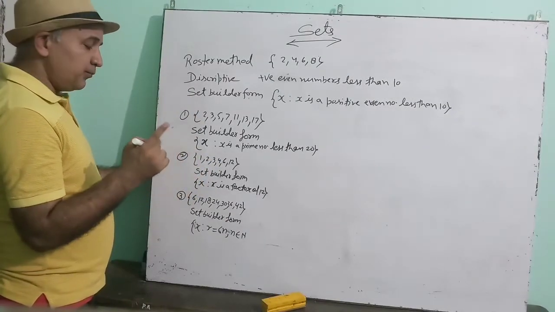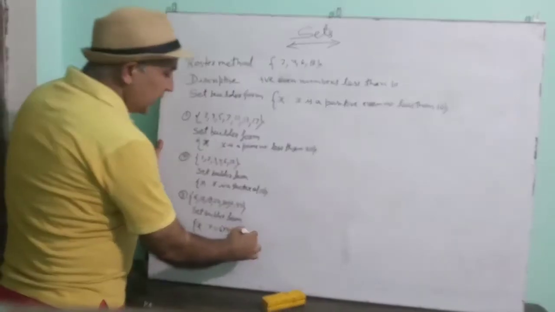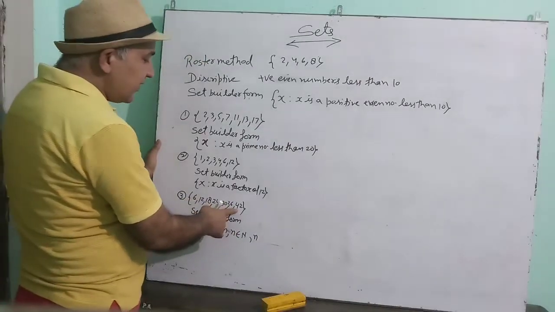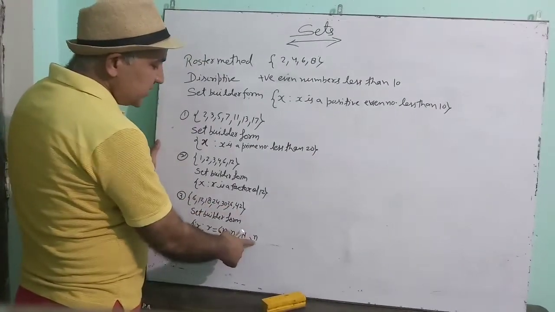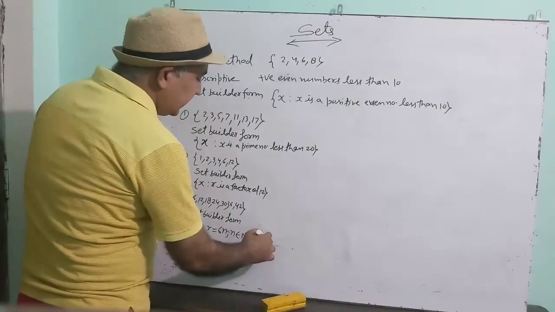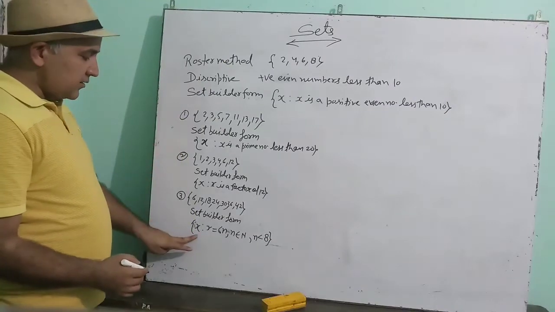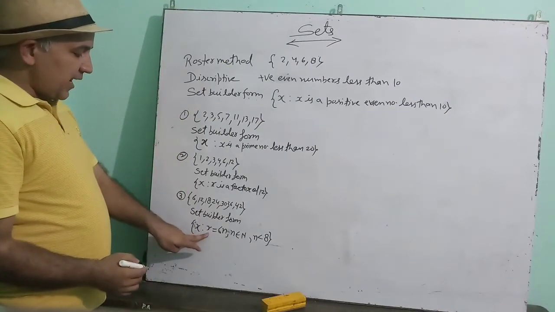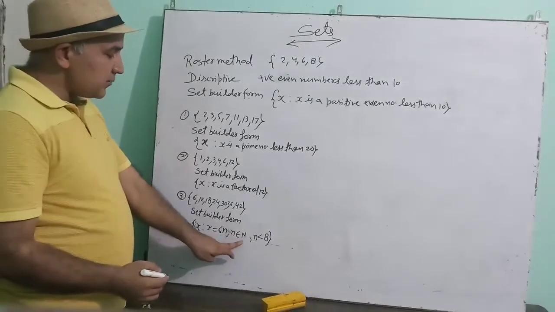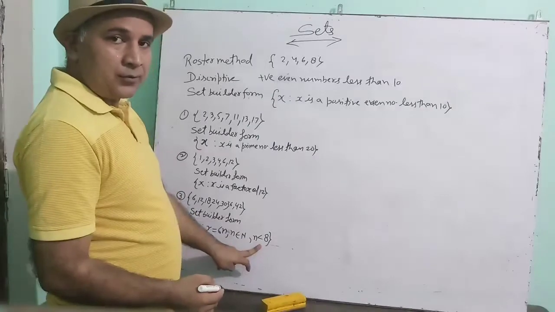And from 1, which numbers start? The natural numbers. And how many natural numbers are there? 6 into 7 is 42. That means the value of n is from 1 to 7. So you can write n is less than 8. X is the variable where x is a multiple of 6, where n belongs to the natural numbers and n is less than 8 also.